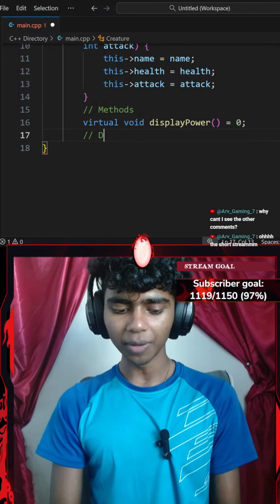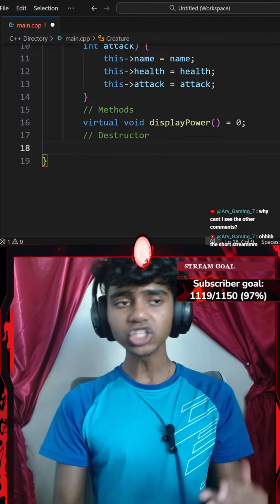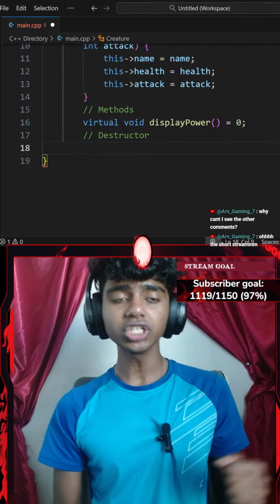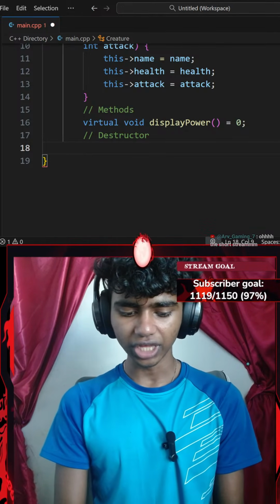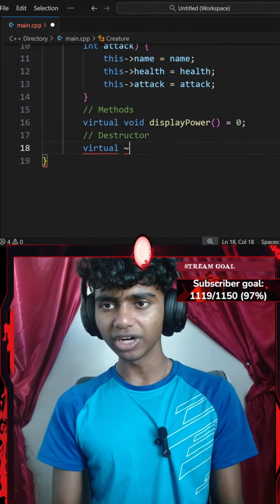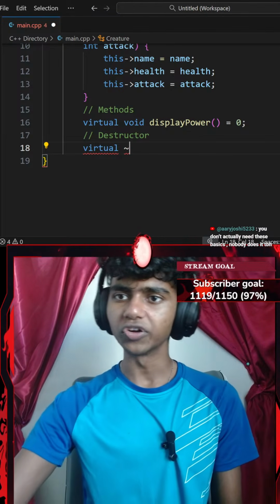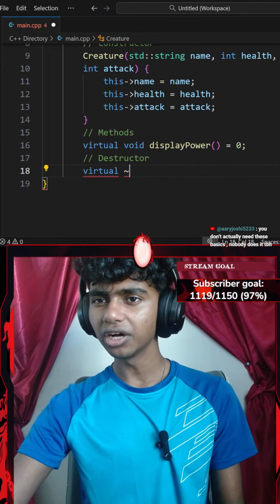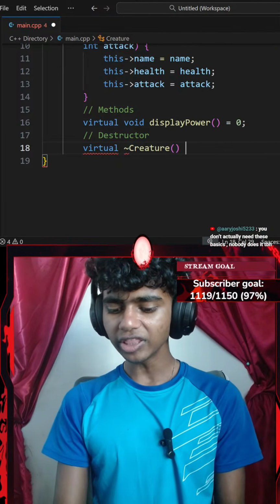So I'll add another comment that says something like destructor. Now for my destructor, I'm going to create a destructor that prints something like destroyed names. So I'm going to create a virtual destructor with a tilde operator. It's called creature. It's a destructor for my creature class, with a pair of parentheses and then a pair of curly braces.